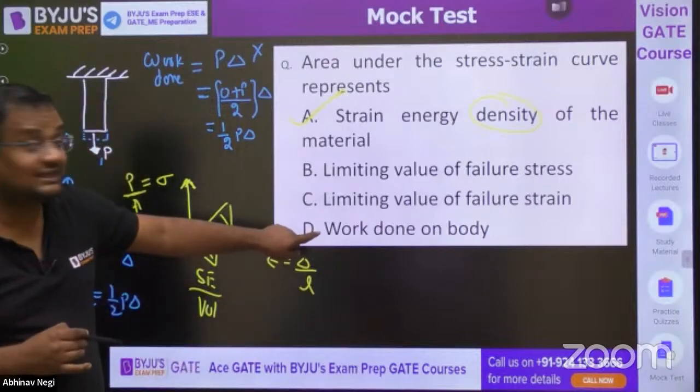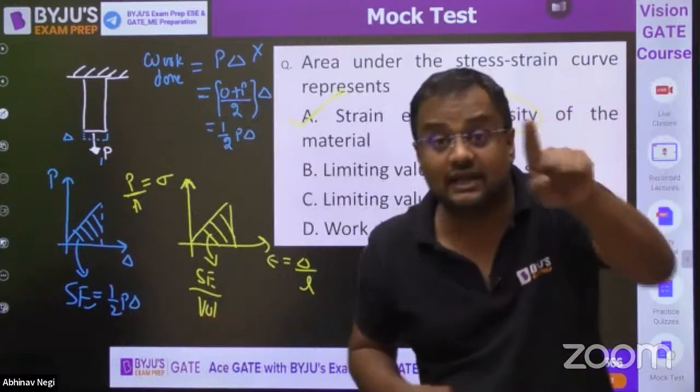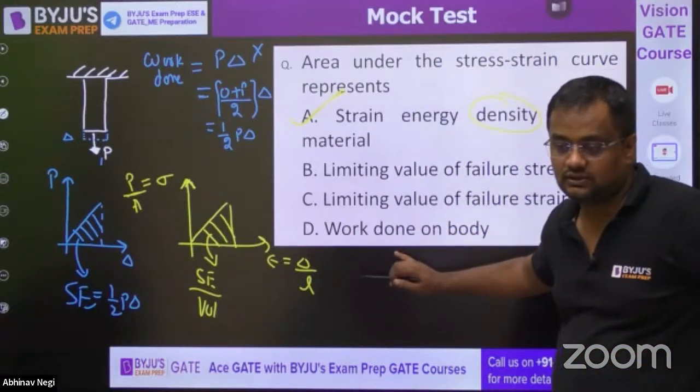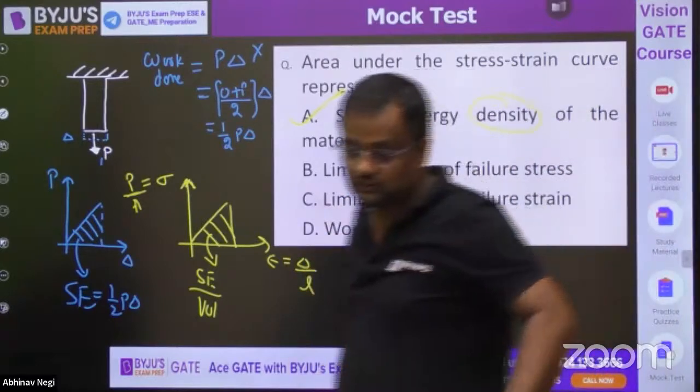Okay, work done by the body is strain energy. If it is written area under the P delta curve, then it is strain energy or work done. If it is area under the stress strain curve, it is strain energy per unit volume. Give me yes or no.